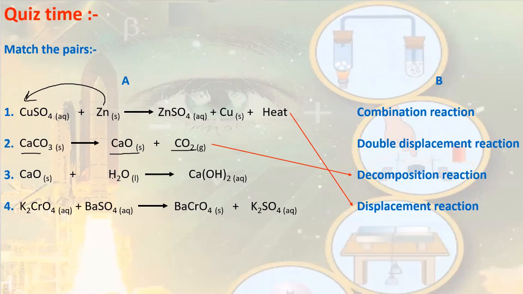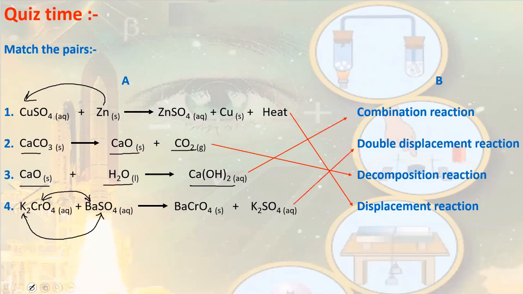Calcium oxide reacts with water to give calcium hydroxide. Opposite to the previous one, here 2 reactants are combining and making 1 product. So obviously it is a combination reaction. If you see the 4th reaction, we can clearly see that the reactants are exchanging their ions. So this reaction should be a double displacement reaction.